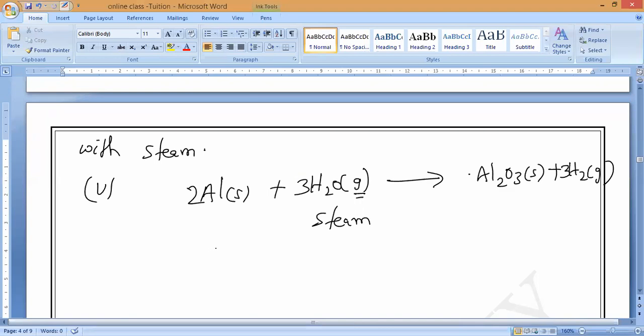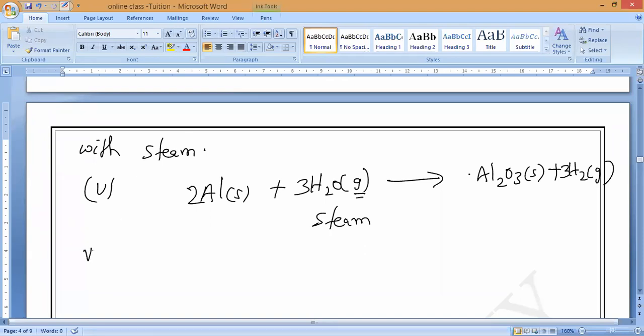Aluminium, zinc, and iron. Magnesium reacts under both. Understand? That is what you should remember. So only steam reacts with aluminium, zinc, and iron.